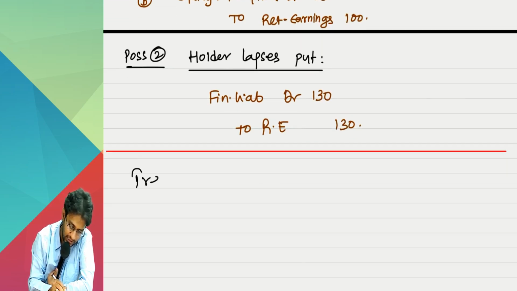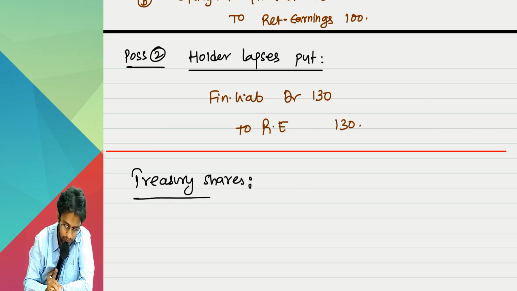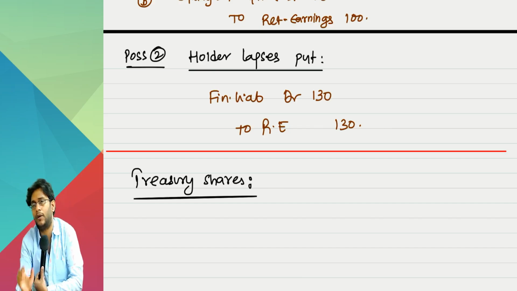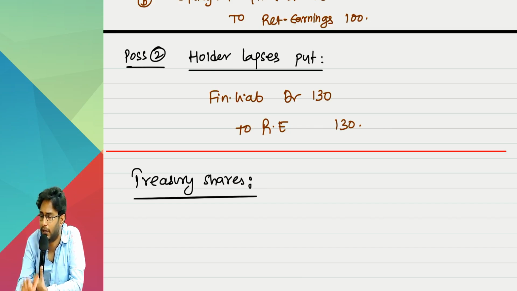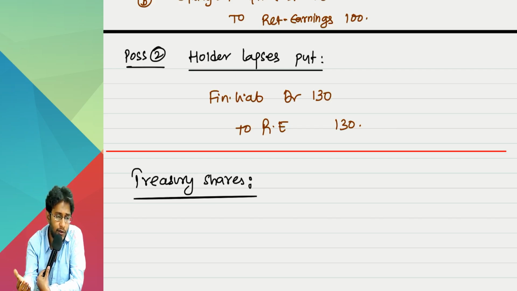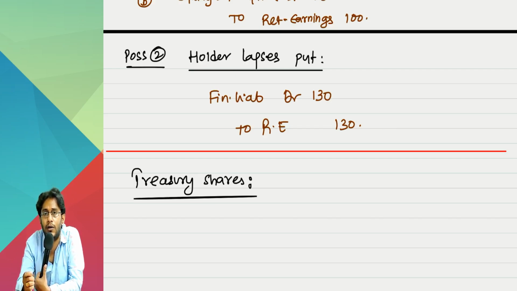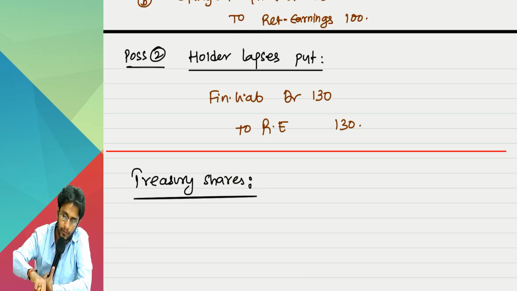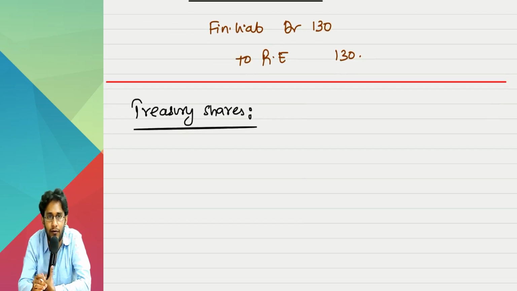Finally, the last aspect is treasury shares. Treasury shares means an entity buys its own shares from the market and holds them without cancelling them. That is called treasury shares. In India, this is not permitted because when you buy back your own shares, you have to compulsorily cancel them. But if in any country it is permitted, what our standard says is, whatever shares you bought back, which are in your own hands, that is your own company shares, don't account for it as an investment and show it as a financial asset.